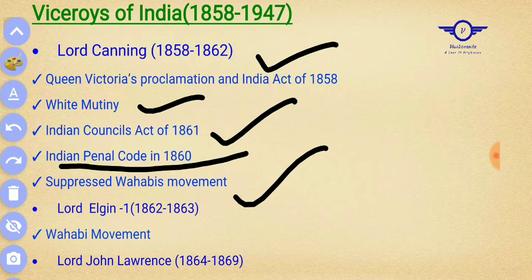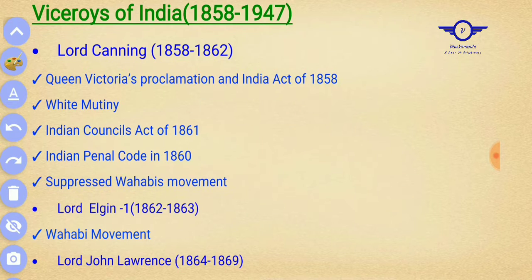Again I am repeating, Lord Canning was the first Viceroy of India and last Governor General of India. Okay, so go ahead.